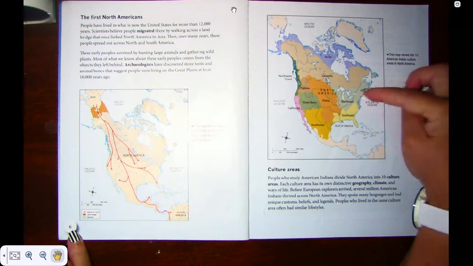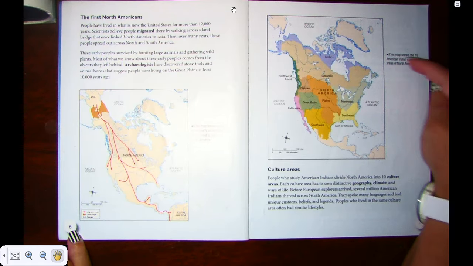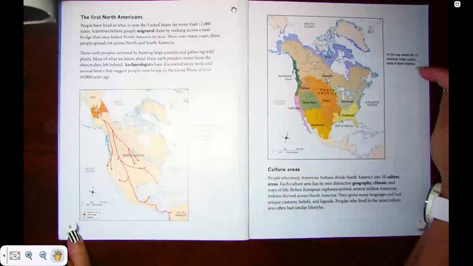Over here is another map. And remember, a map shows us what the land looked like. This map shows the 10 American Indian culture areas in North America.